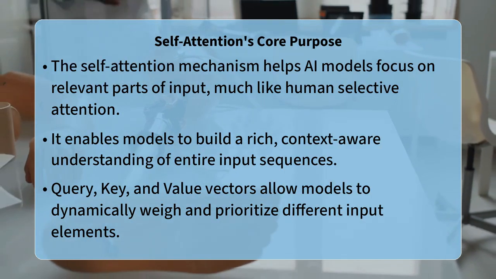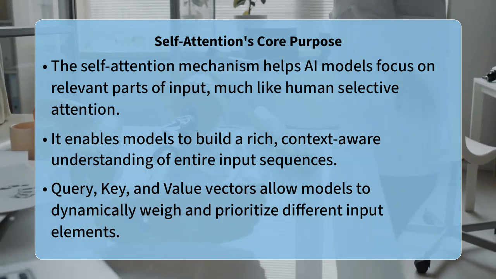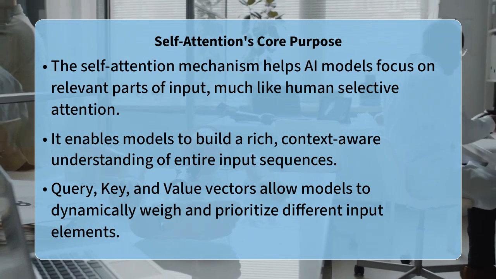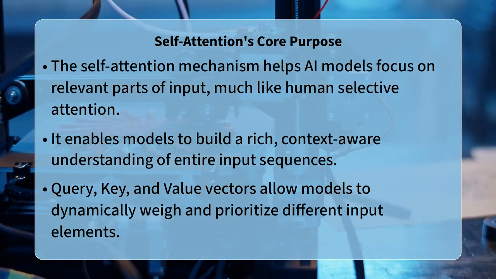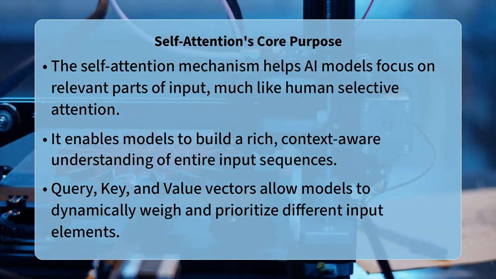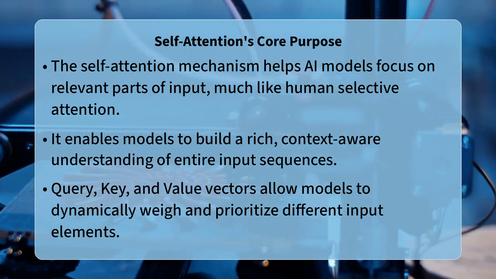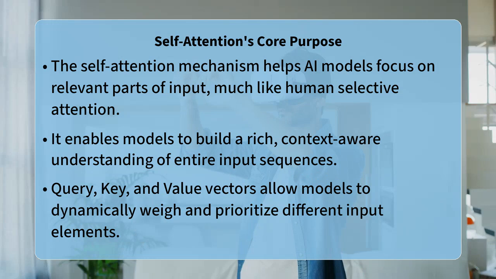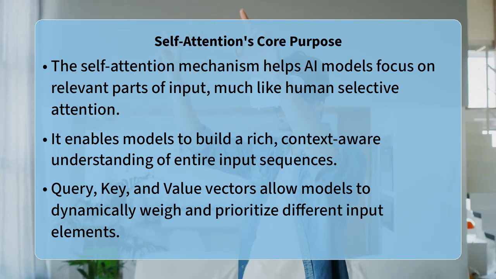Have you ever noticed how your brain instinctively tunes into the most important parts of a conversation, filtering out background noise and irrelevant details? This incredible ability to focus, to weigh what matters most, is something we want to replicate in artificial intelligence, especially in understanding complex data like language.